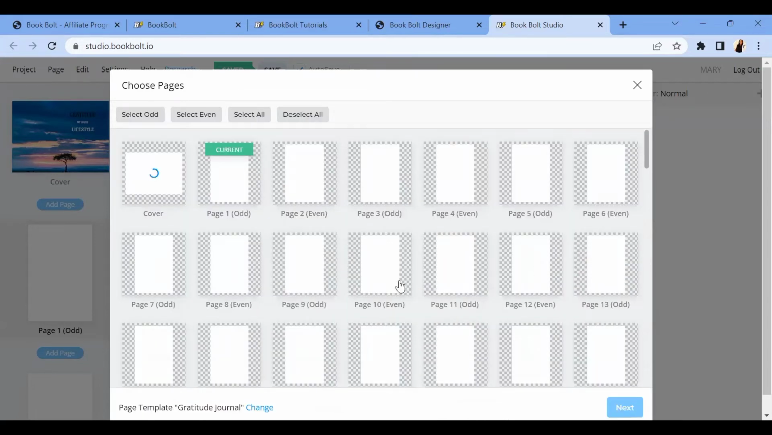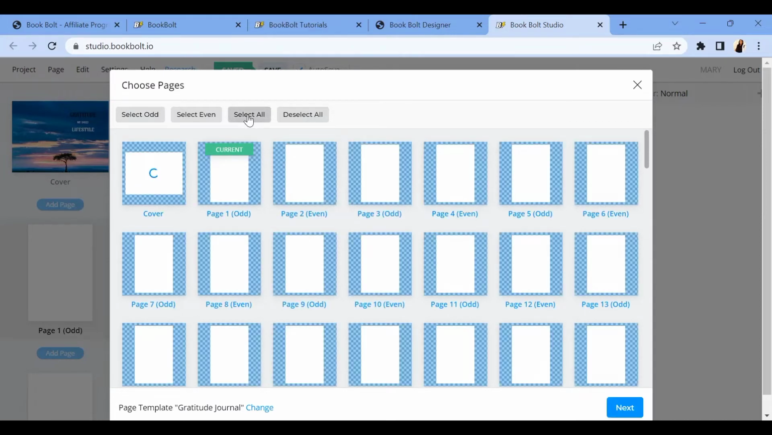When you click on gratitude journal, it's going to ask you if you want to put it in just a page, or in the odd pages, or in the even pages. Maybe you have something else you want to put in the other pages. But if you're making all the pages the same, you just come over here and select all. When you click on select all, you are going to deselect this one by just clicking on it. So when you click on it, you deselected it. That's the cover page.